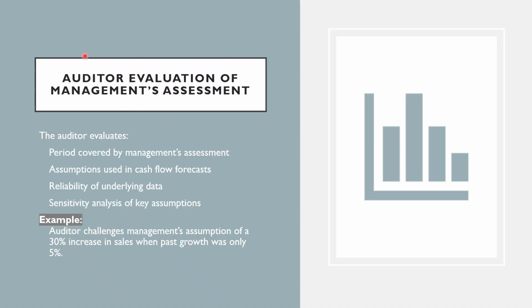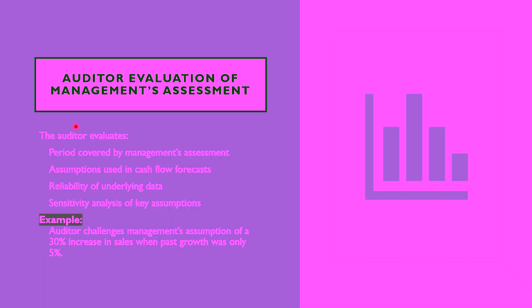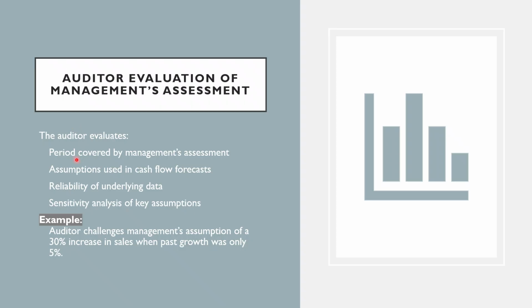So, auditor evaluation of management's assessment. The auditor evaluates several aspects of management's assessment. This includes the period covered, the assumptions used in cash flow forecasts, the reliability of underlying data, and sensitivity analysis of key assumptions. For example, an auditor may challenge management's assumption of a 30% increase in sales when historical growth has only been 5%. So this kind of challenge is critical under ISA 570.